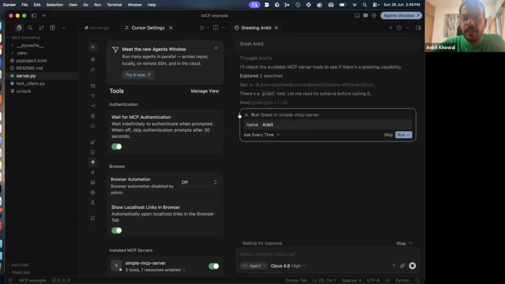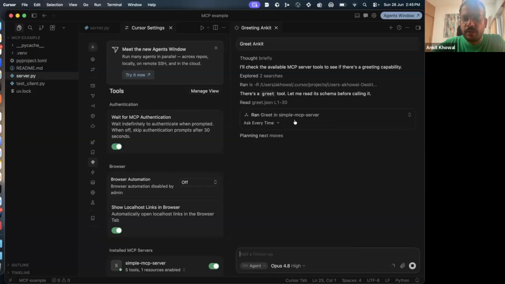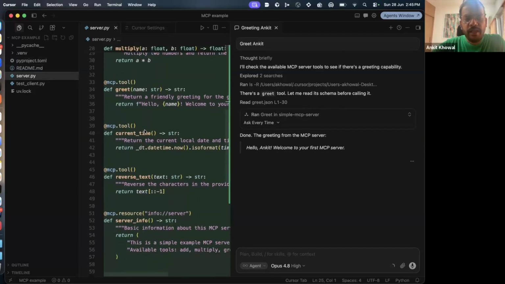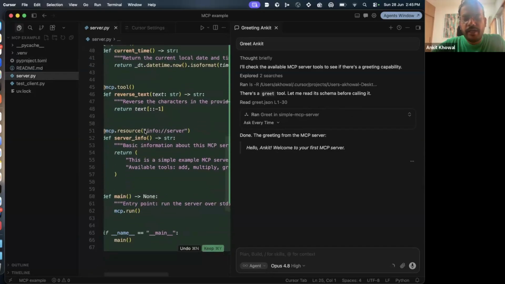So this is all the LLM, the agent. It knows that at the MCP server there is a greet function already there, and it takes the parameter name. So it says, let me tell the MCP server to execute this function. It passes the call to the MCP server, and the MCP server says, hello, Ankit, welcome to your first MCP server. So MCP servers are nothing but servers wherein you define whatever tools you can provide.